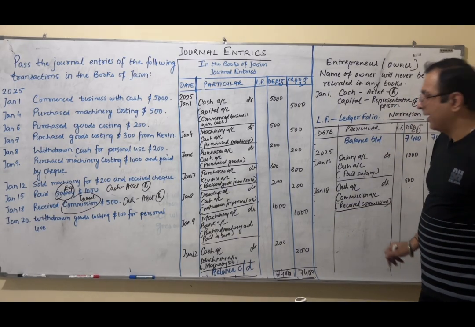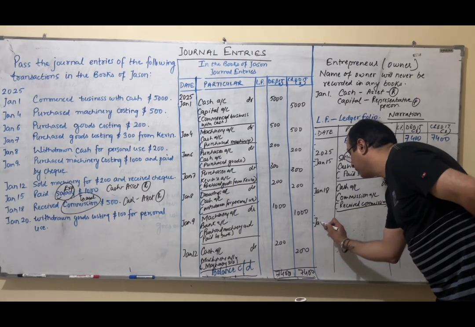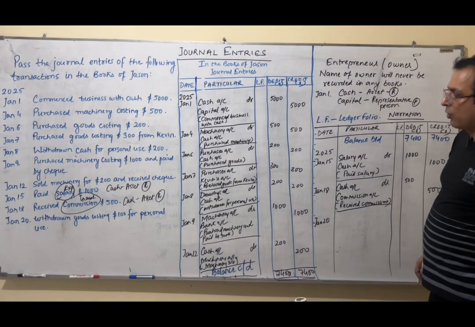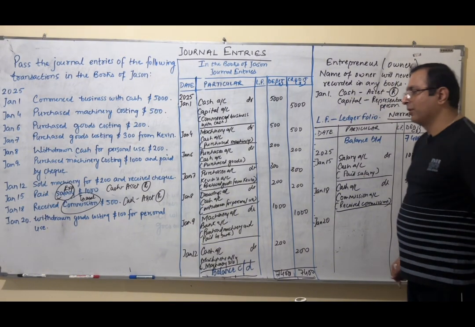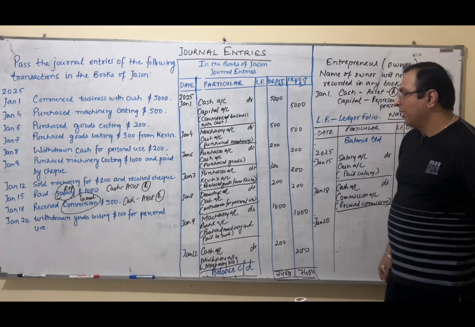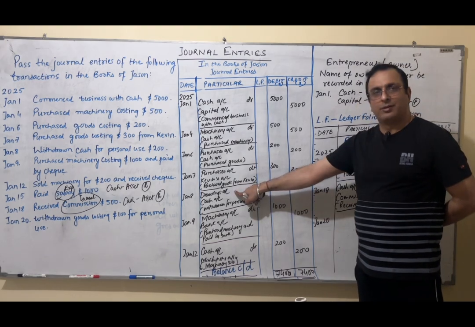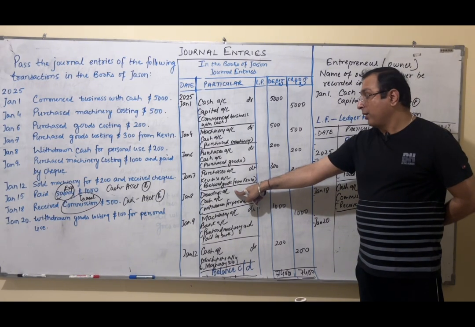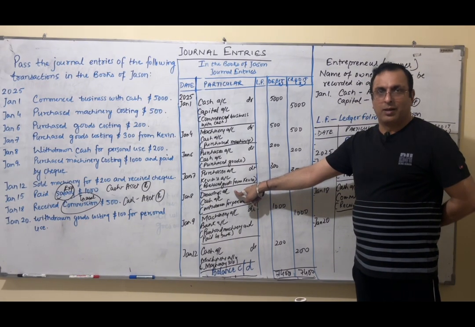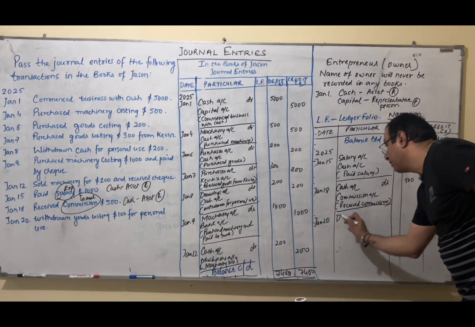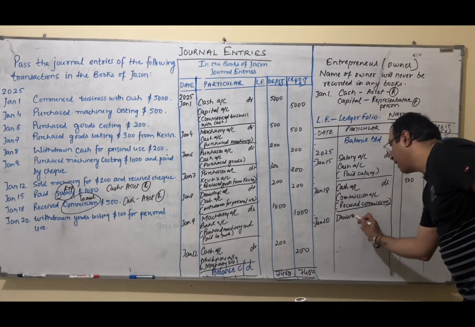Then the last transaction, last entry, Jan 20. Withdrawn goods costing 100 for personal use. I discussed before also, any cash or goods withdrawn for personal use is drawings. Right? I am writing drawings in place of Jason. Again, drawings is a representative personal account. So debit the receiver. Jason withdrew goods, right? In place of Jason, I will write drawings.